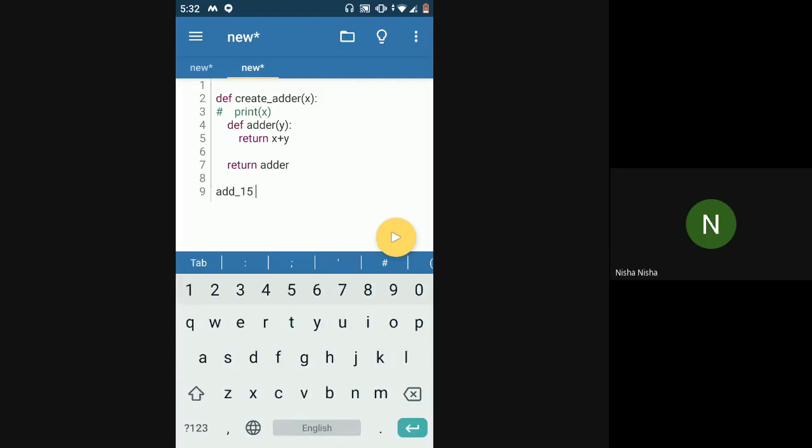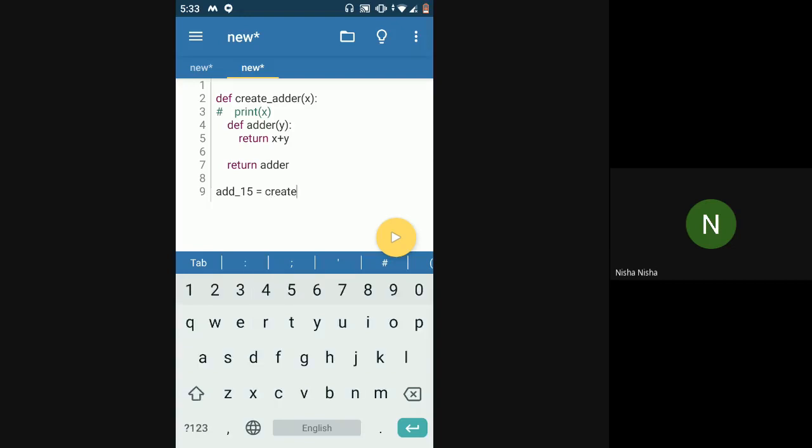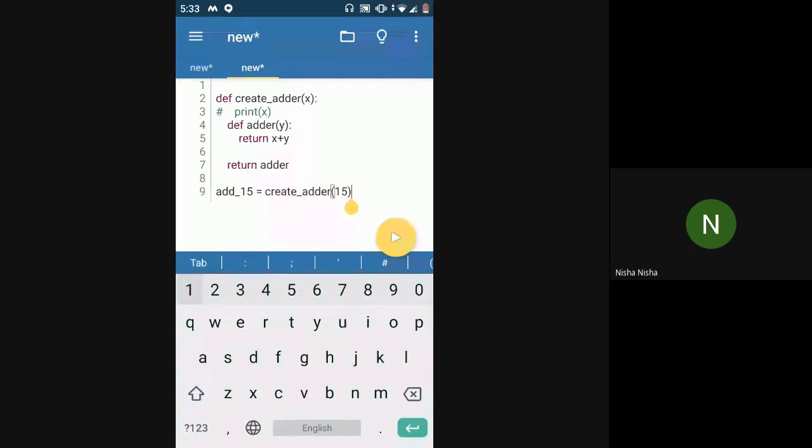Okay, add 15 is equal to create adder 15. Now I'm calling create adder with a value of 15, so this x will be 15 in this case. Create adder will get called, x will be 15. But whatever value is returned from this function will be saved inside add 15.